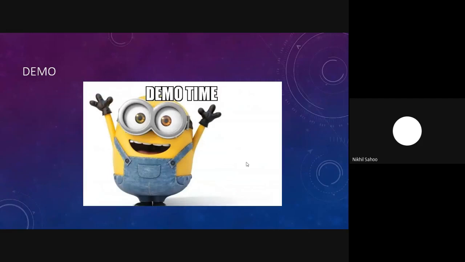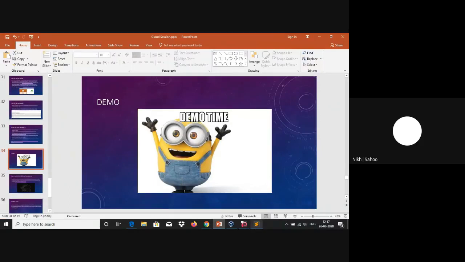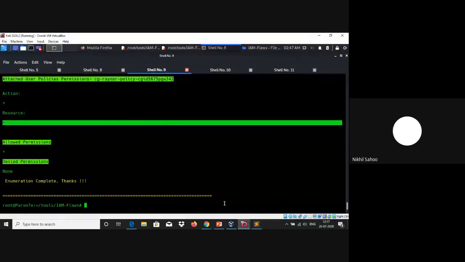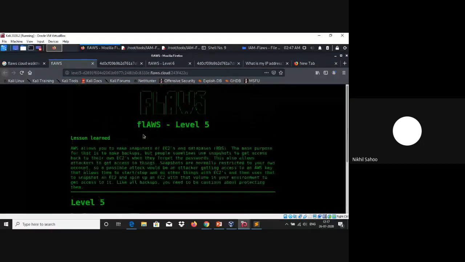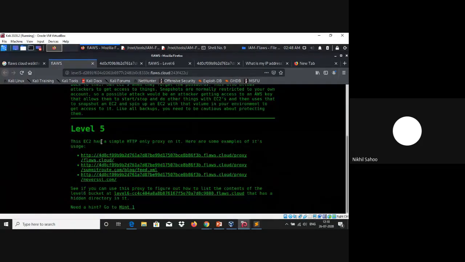And for the demo, we'll be using one of the online practice challenges, which is flaws.cloud. So basically, this is the challenge that we are going to solve, flaws.cloud level 5. I can read you the description here.